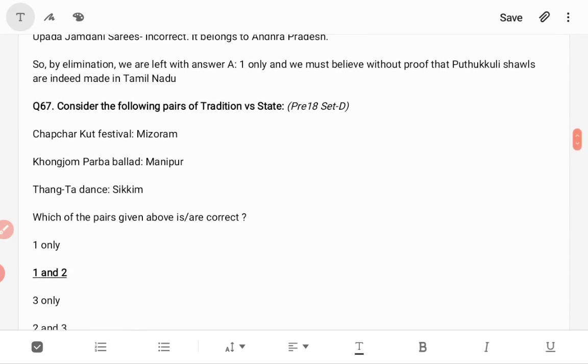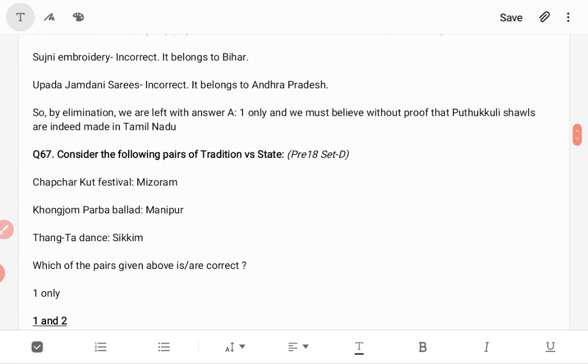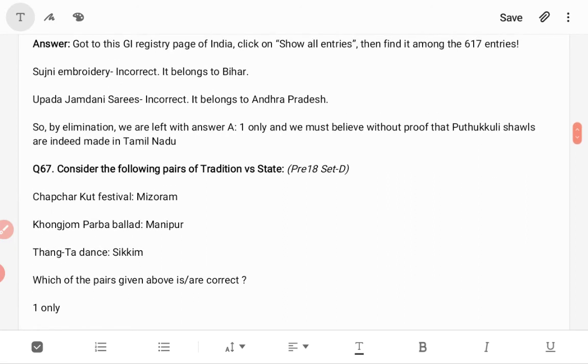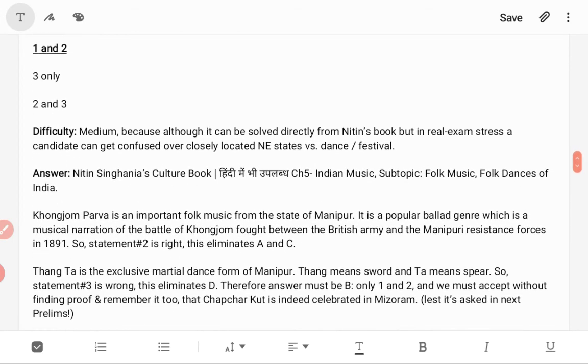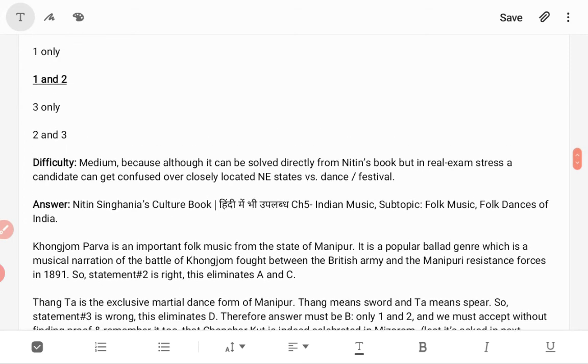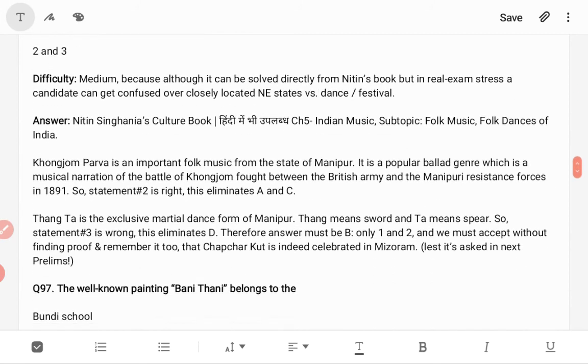Now, consider the following pairs of tradition versus state. Chapchar Kut festival belongs to Mizoram. This is right. Then Kongjam Parba ballad, it's also part of Manipur. Yes. Then Thang Ta dance is also part of Manipur. So the answer is 1 and 2 only.